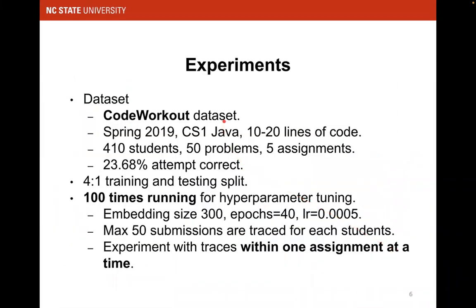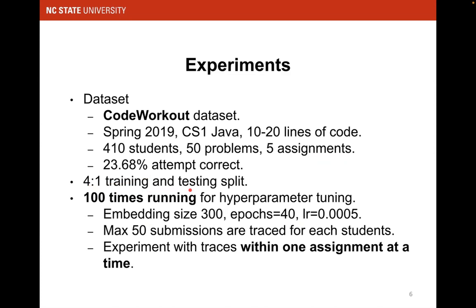We did some experiments here. We used the CodeWorkout dataset from Virginia Tech, recorded in spring 2019 in the CS1 class. It is a Java class, and every student submission has 10 to 20 lines of code. We have 410 students, about 50 problems, and 5 assignments in the dataset. Each assignment has 10 problems specifically practicing a set of skills. Overall, 23.68% of attempts are correct.